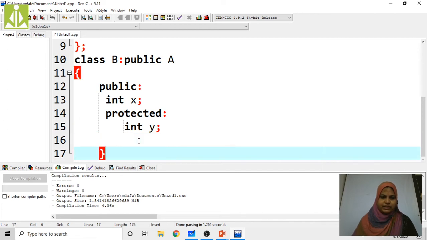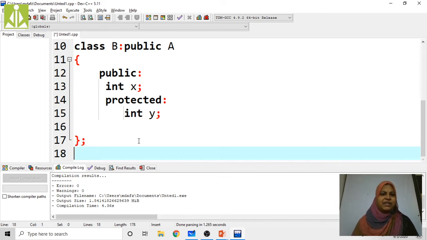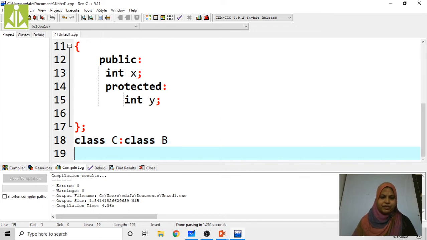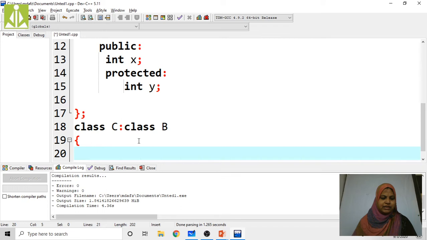The class declaration is completed, so we have to put the semicolon. And now class B is there. Class B is going to inherit from class A. Now I am going to define one more class, class C, which is going to derive from class B. Open the braces, here in public mode.